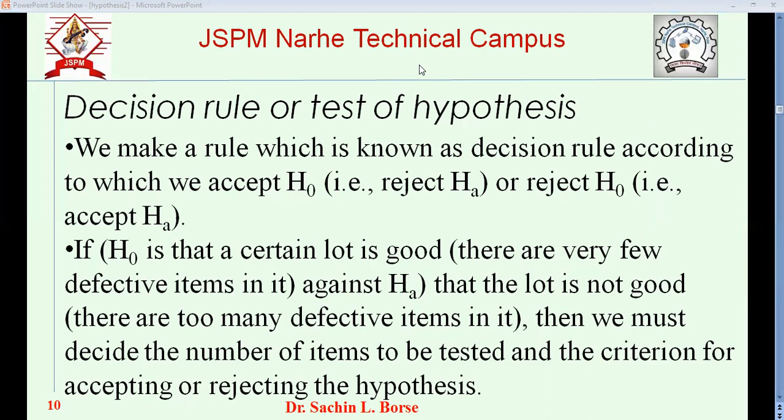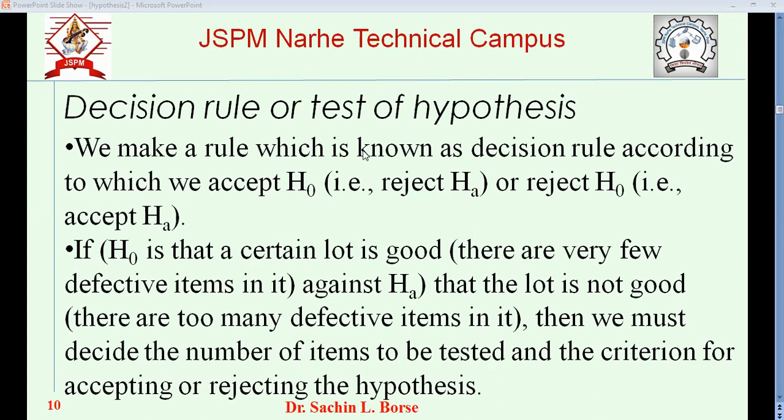Suppose I select a sample of 100, and the criteria for accepting is that if the faulty pieces are 2 or less than 2, then it is acceptable. That is the null hypothesis. If it is above that, it is rejected. So this decision rule we have to decide before going for the sampling.